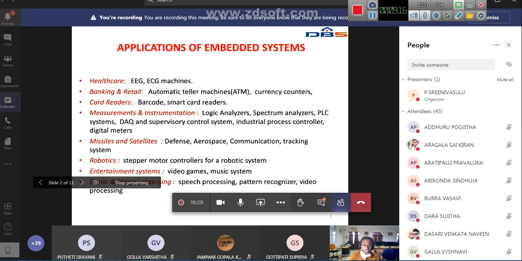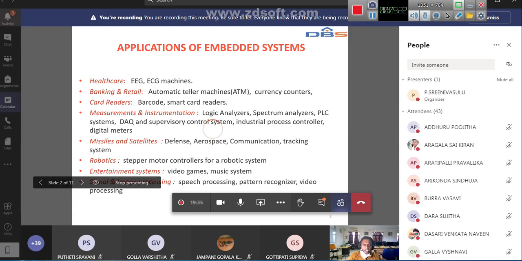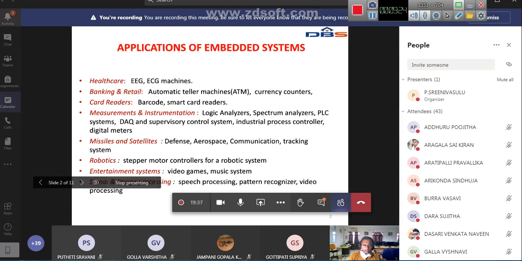Automatically the computer takes the control of the rocket, initiates the rocket sequence process, and then controls all the other sequences autonomously. That is what happens in satellite communication and rocket launching systems. Those are examples of the applications of embedded systems in missiles, defense systems, aerospace, communication and tracking systems. Tracking means satellite tracking.